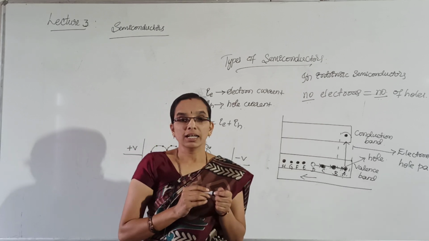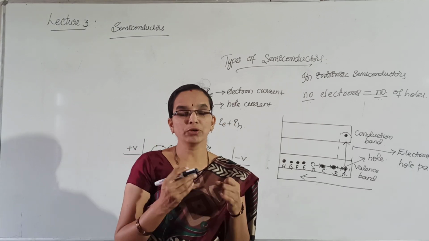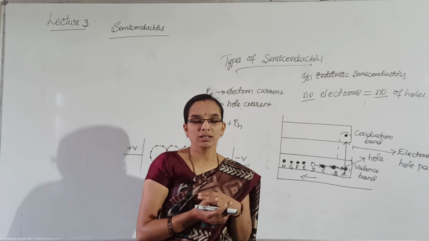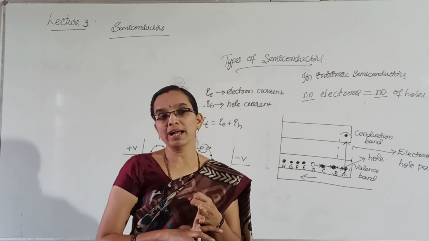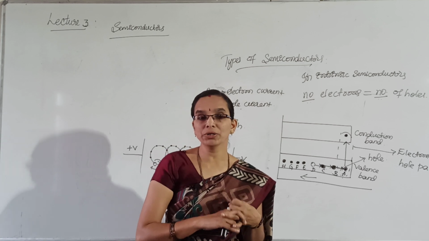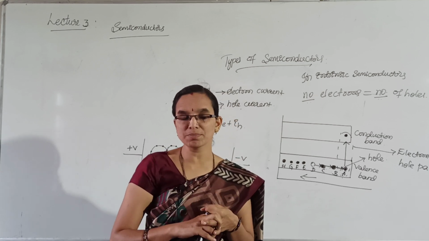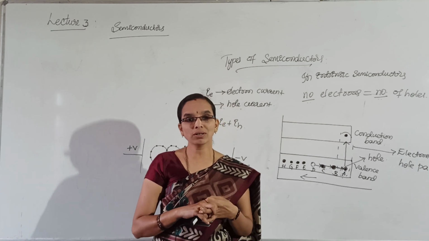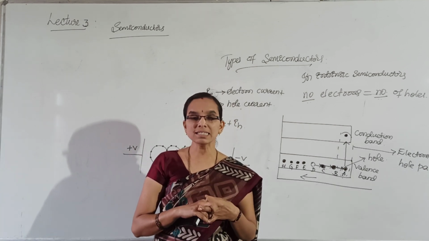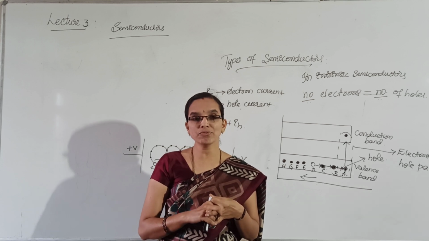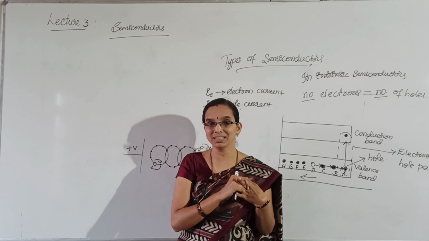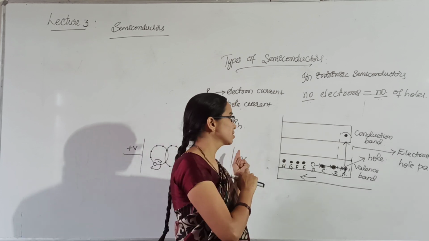So in intrinsic semiconductors, at room temperature, when you apply external voltage, in the conduction band there is a current due to free electrons. In the valence band there is a current due to holes. Therefore the total current in an intrinsic semiconductor is because of electron current and hole current. Therefore IT is equal to IE plus IH.